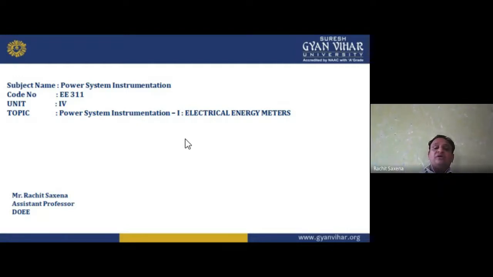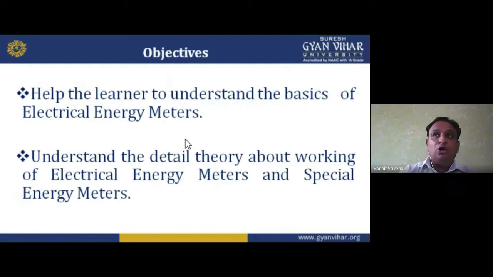The topic which we are going to cover today is the electrical energy meters. Why I'm using this, that is electrical energy meters: in the previous lecture I told you about energy meters. In this we discussed some of that and some more, which tells you about the special energy meter. Tariff we can also calculate with the help of this.